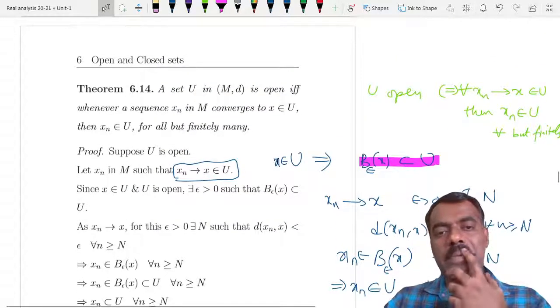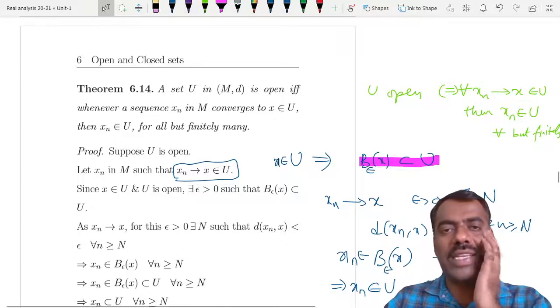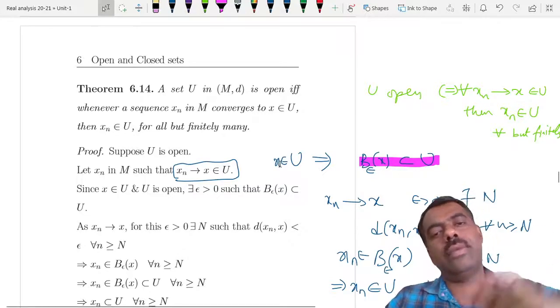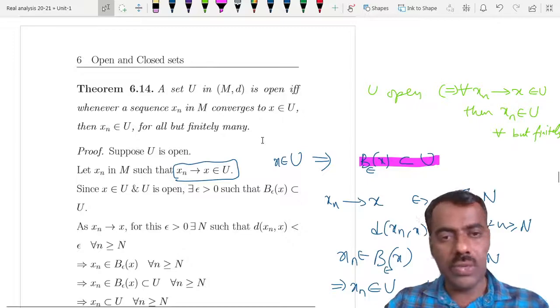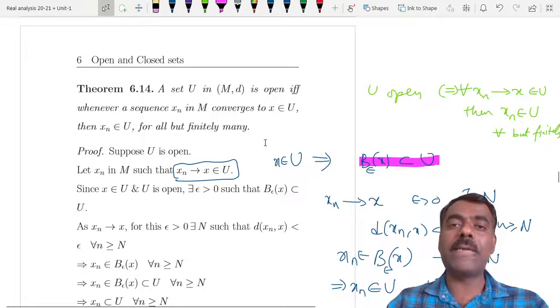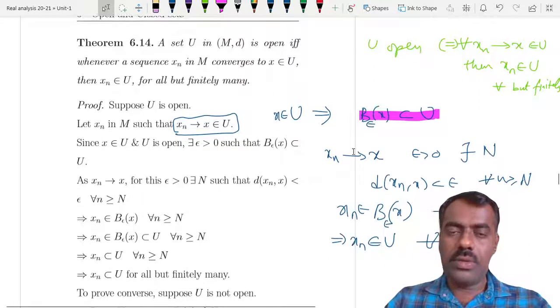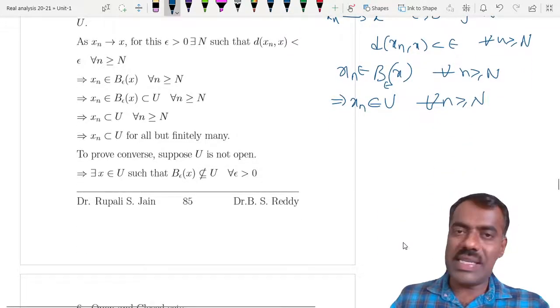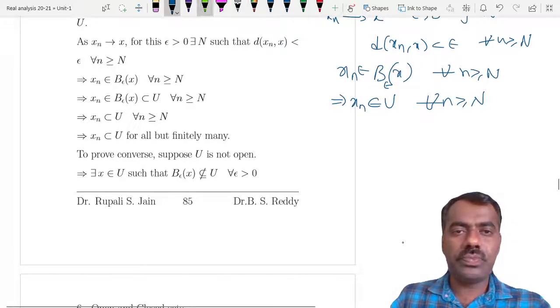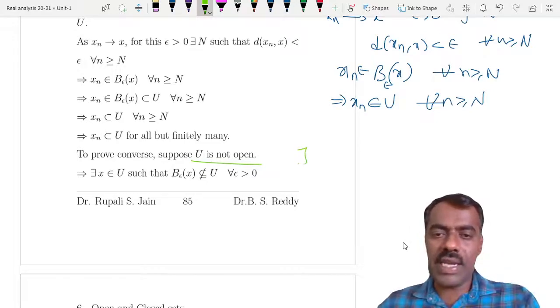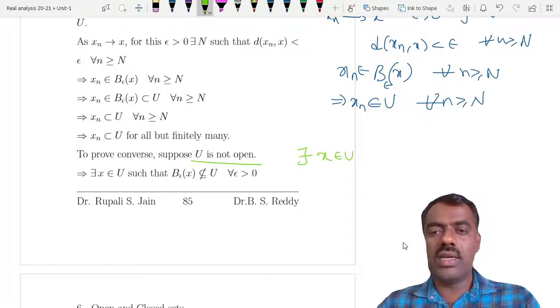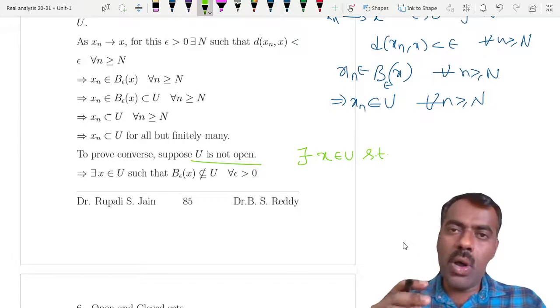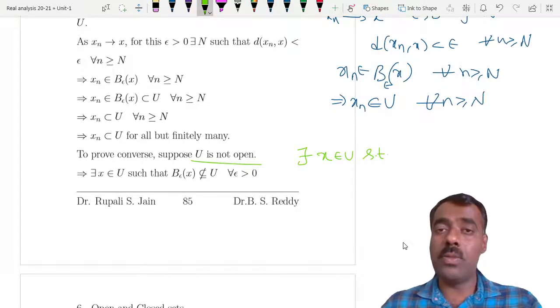Conversely, assume that whenever you have a sequence converging to some x in U, then except finitely many, all the remaining elements are in U. With that assumption, we want to prove that U is open. To prove this, suppose U is not open. What is meant by saying that U is not open? It means there is some point x in U such that there is no ball around x which is completely contained in U.